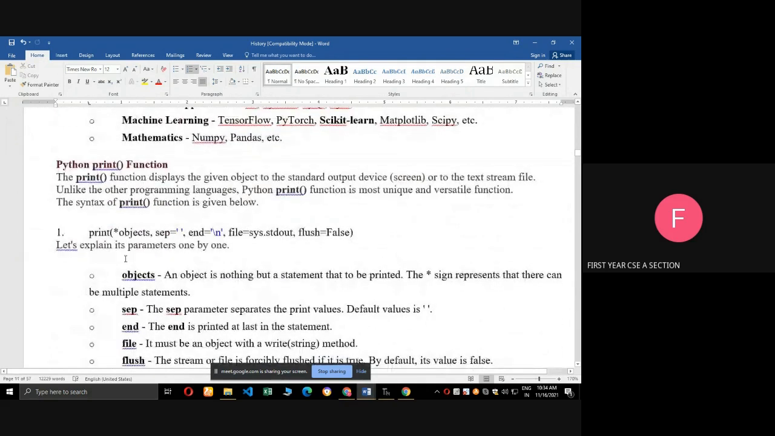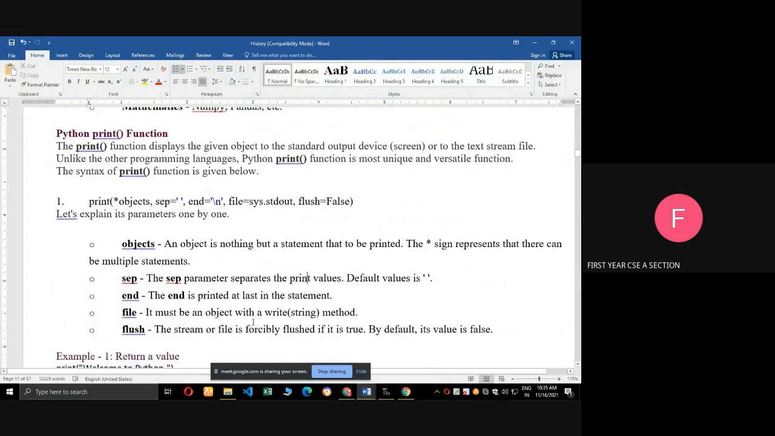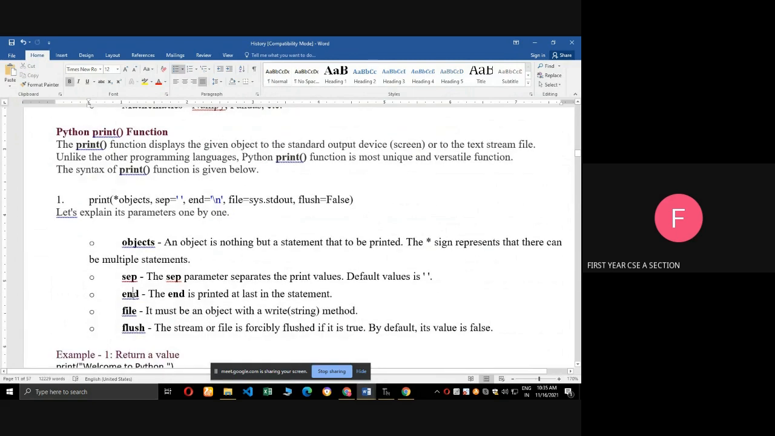Next we will see the syntax for the print function. See here: print(*objects, sep=' ', end='\n', file=sys.stdout, flush=False). Here objects are statements. They have mentioned star objects because there are many statements we can use. Next, sep means it separates the print values, by using comma or space. End means it is printed at last. Next, file, it is the file object. Next one, flush, it is used to forcibly flush the file.